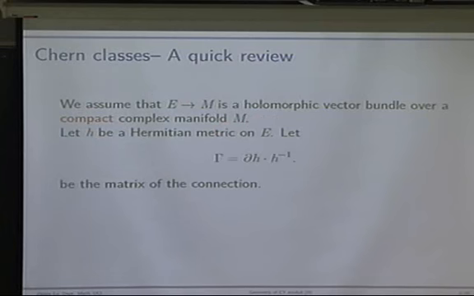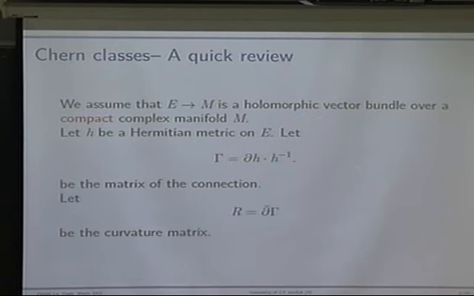Then assume that H is a Hermitian metric on the holomorphic vector bundle, so that the holomorphic vector bundle becomes a Hermitian bundle. Because everything is holomorphic, the connection and the curvature are easy to write down.